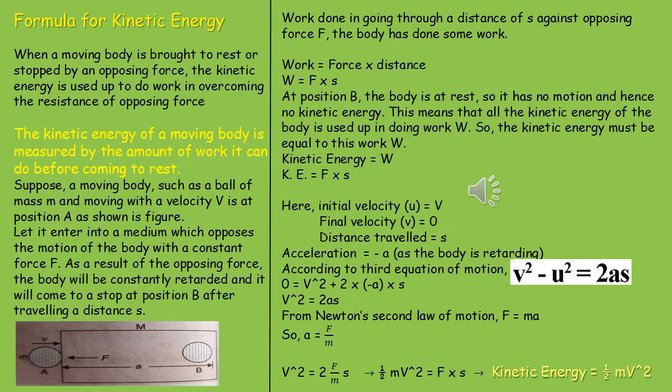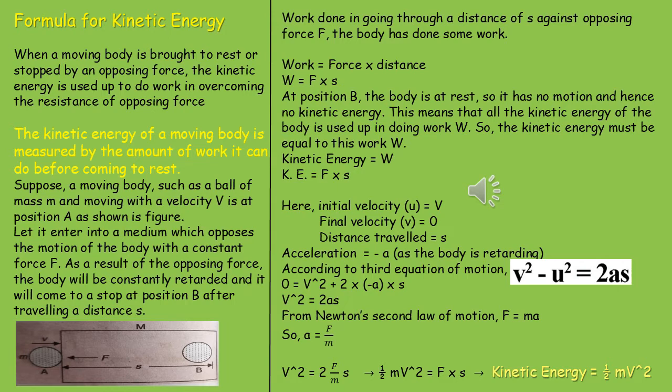So, work done in going through a distance of S against the opposing force F will be equal to F into S. At position B, the body is at rest. So, it has no motion and hence no kinetic energy. This means that all the kinetic energy of the body is used up in doing work W. So, the kinetic energy must be equal to work W. Kinetic energy can also be measured by the same formula, F into S.